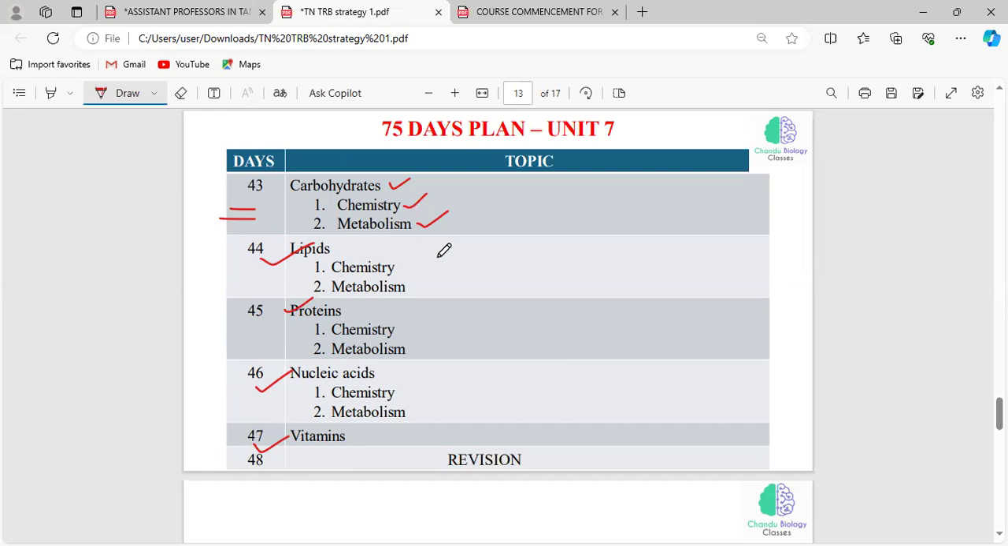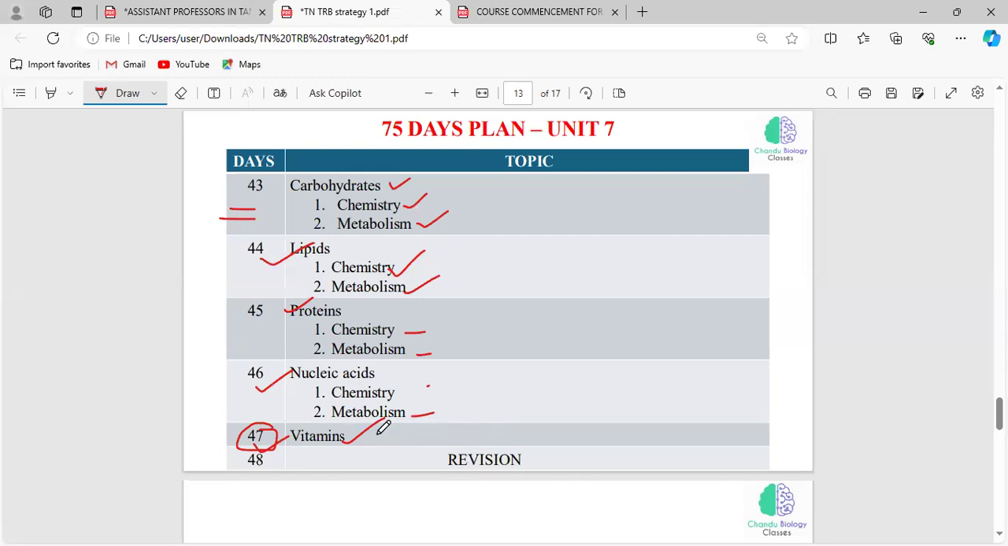In all the biomolecules, you have to cover both the chemistry and metabolism. And in day 47, you have to read about the vitamins. What are all the types of vitamins? So we have water soluble vitamins and fat soluble vitamins, and we have the different names of vitamins. We have different biological functions. Each vitamin will be acting as a cofactor, coenzyme.